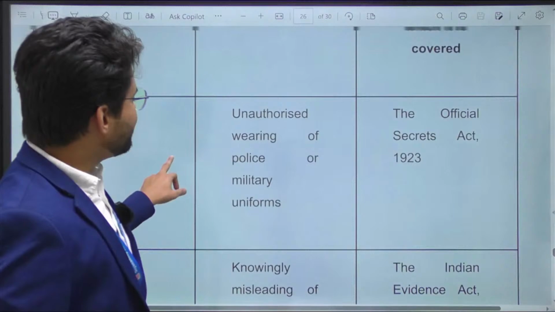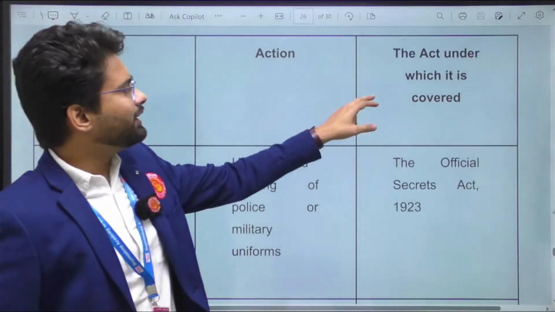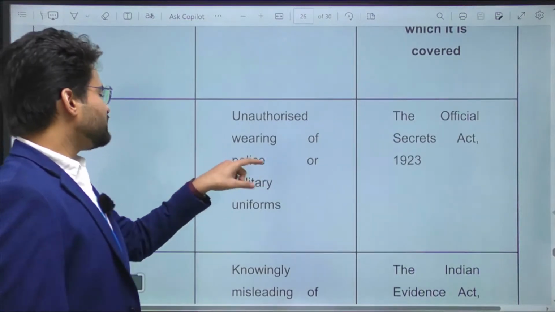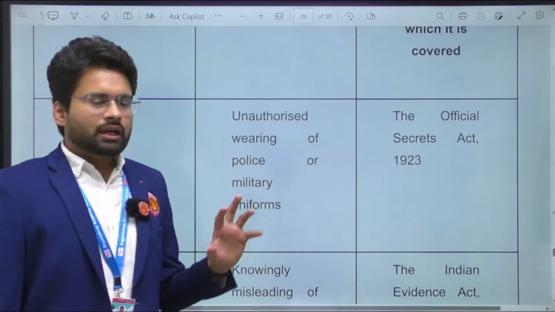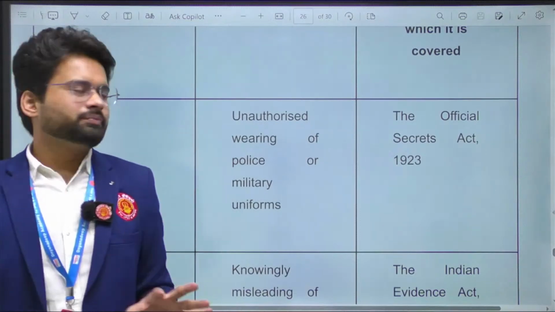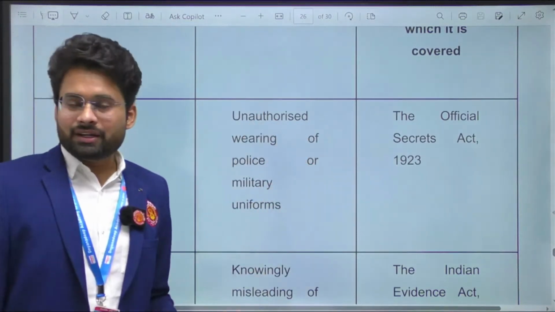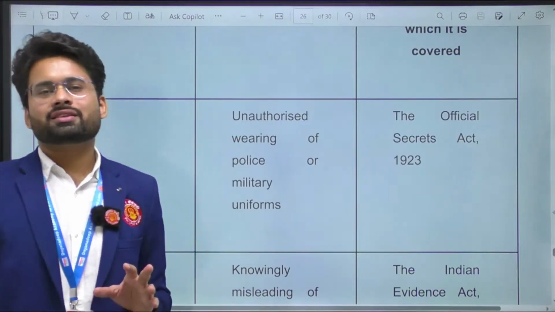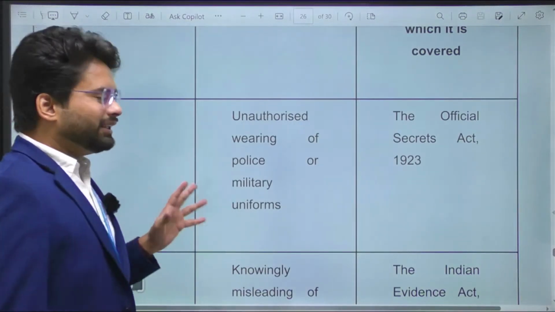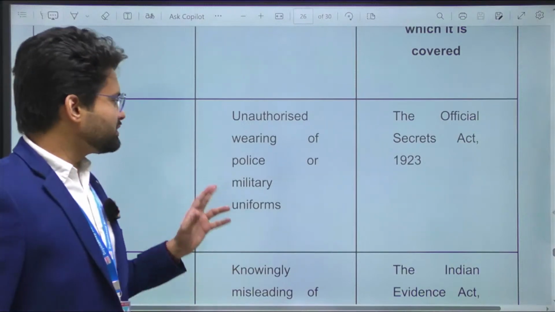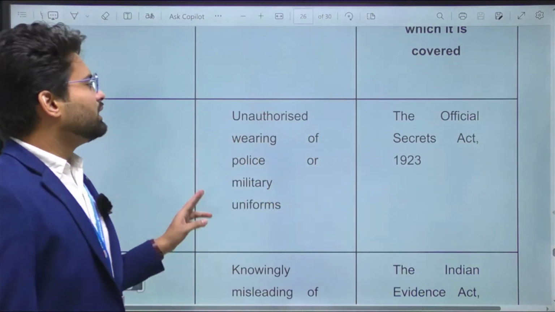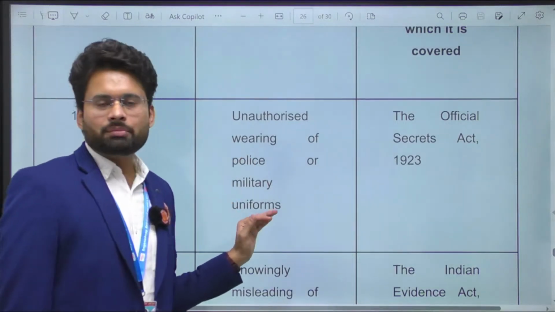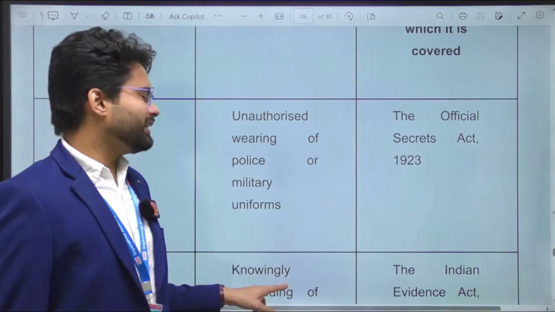So basically we'll first read the action and the act under which it is covered. Action: unauthorized wearing of police or military uniforms. Which act contains this provision? The Official Secrets Act 1923. Again, only if you know this can you answer the question. By content knowledge, yes, this is the right provision. If you wear police or army uniforms without authorization, you can be prosecuted under the Official Secrets Act.